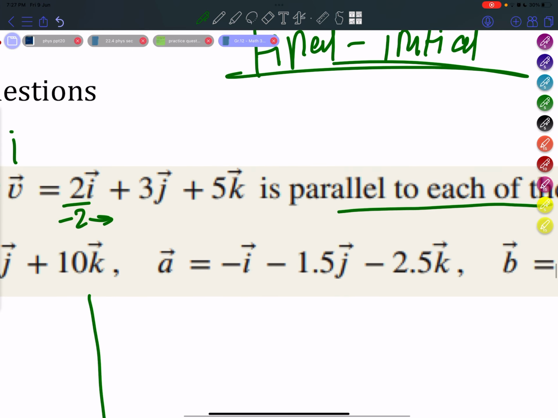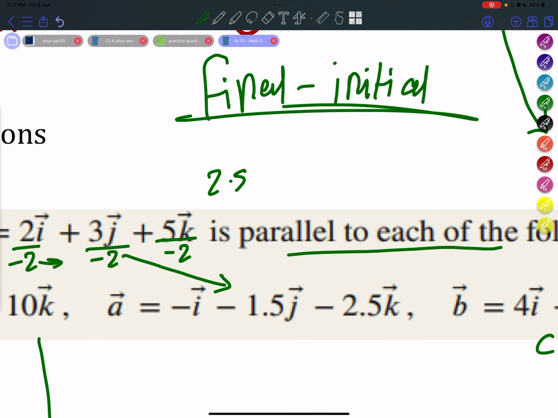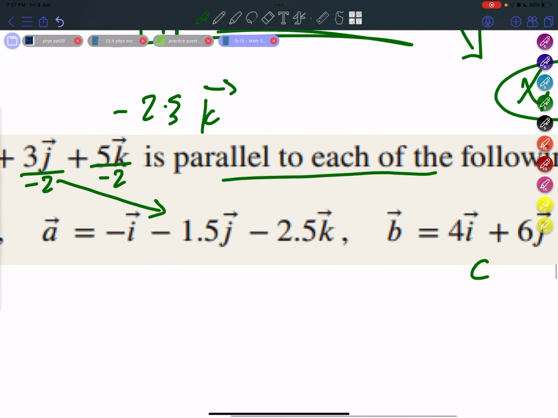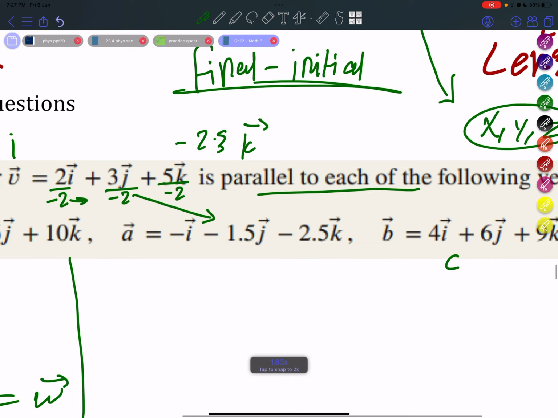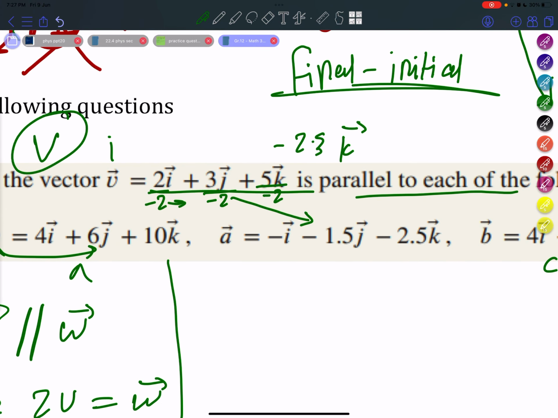And we divided the 3j by -2, and we got -1.5, which is also true. And we divided 5 by -2, which gives -2.5k, and that's also true, meaning that we divided all of these components by -2, and we got